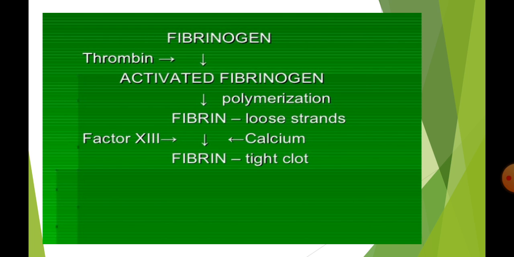Fibrinogen, by thrombin, becomes activated fibrinogen, which polymerizes into fibrin with loose strands. Then factor 13 and calcium convert it into a tight fibrin clot. This is the last process of clotting.